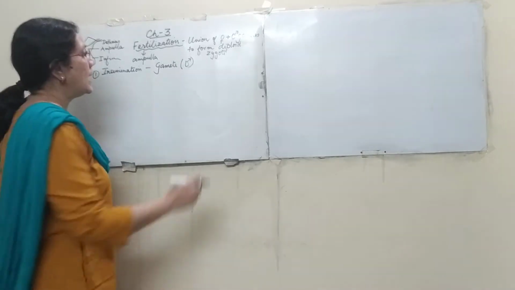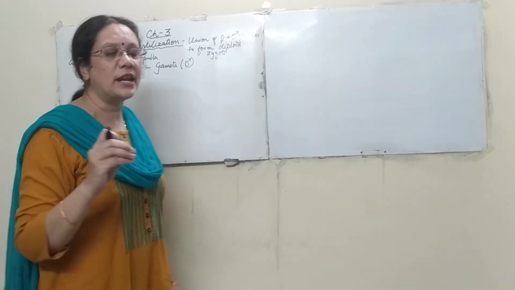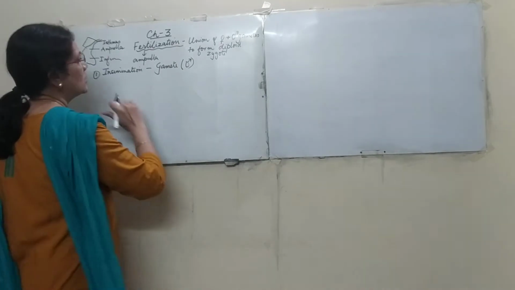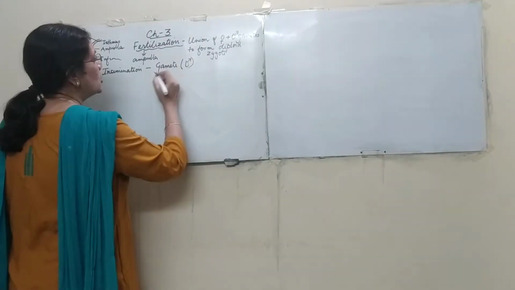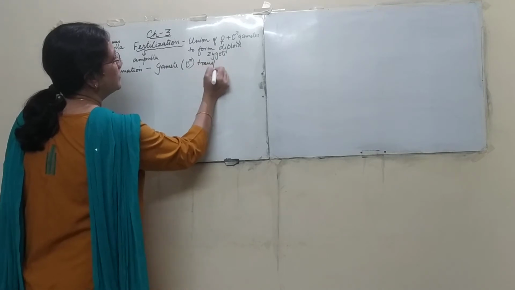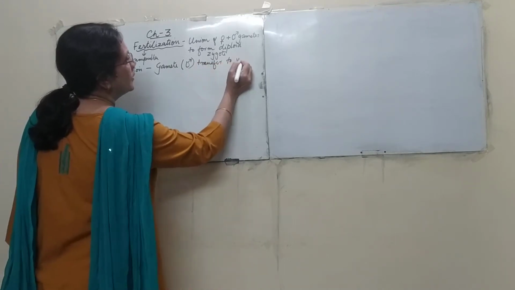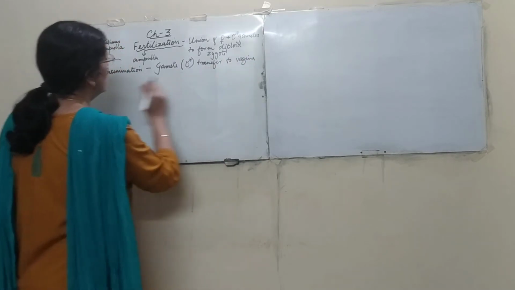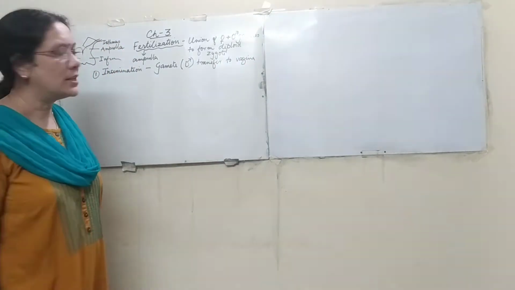The male gamete is transferred into the vagina of the female, and this process is known as insemination. So this is gamete transfer.